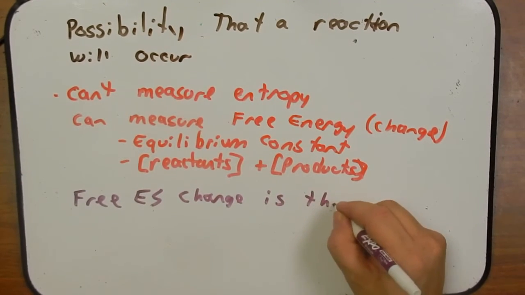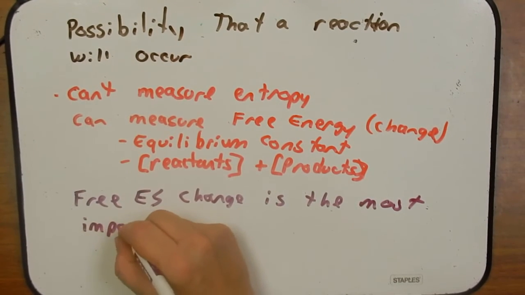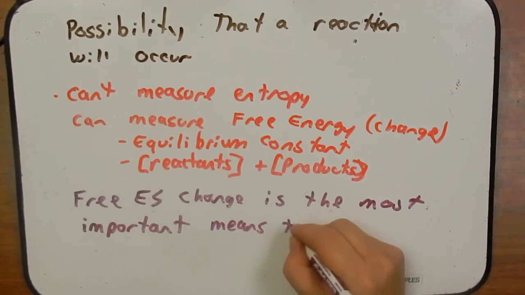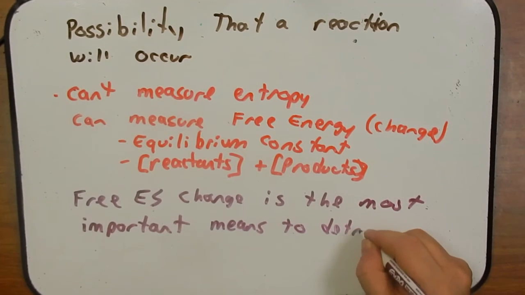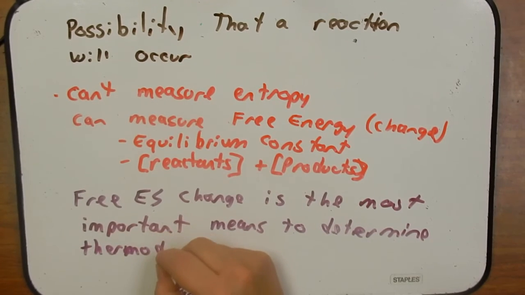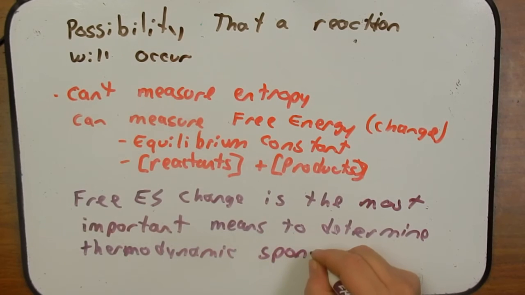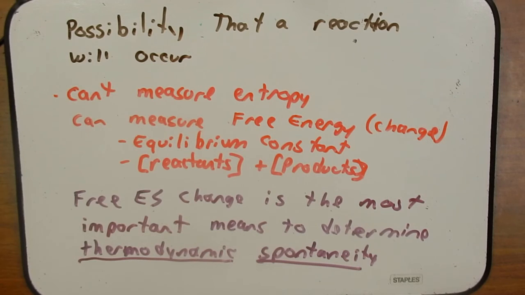It is the most important means to determine thermodynamic spontaneity. That is whether a reaction will go, whether or not the reaction is spontaneous. If we can measure the change in free energy, we can answer whether or not that reaction will be spontaneous.